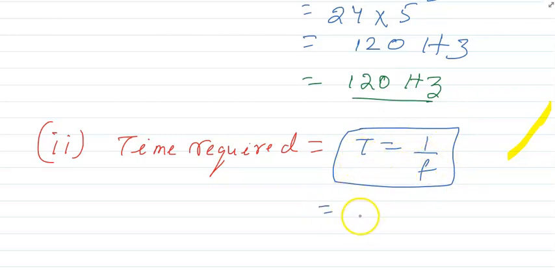Fine. Second part. Yeah, this is the second part I am doing. So T is equal to 1 by F. So what is F? F is what? 120. So I am writing 1 by 120. Okay. So 120, if you divide this one, how much is coming?